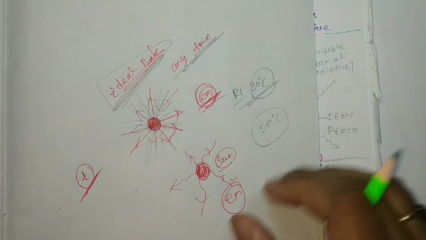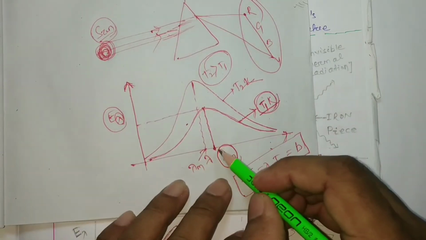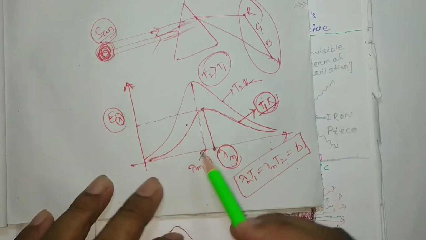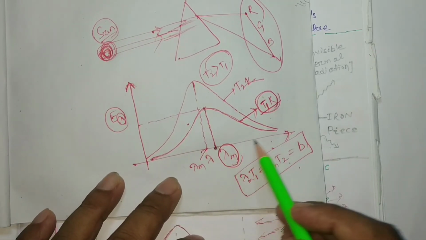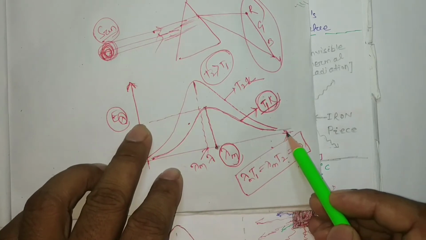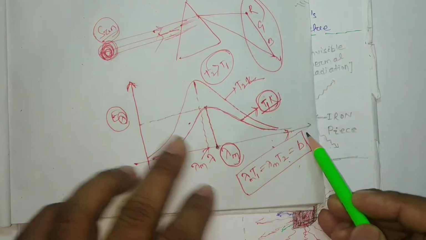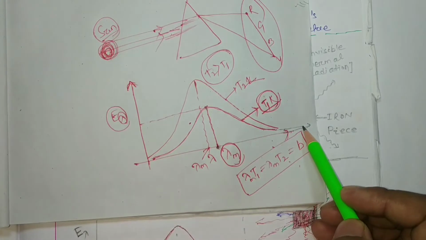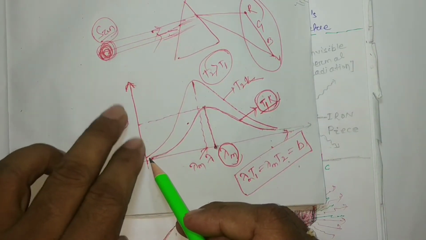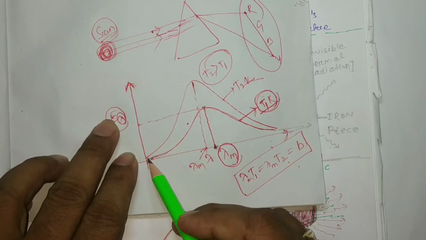That means here I explained that at a particular wavelength it will be maximum, but if we go for the higher wavelength, it will reduce its intensity, and at infinite wavelength it is supposed to be zero. And at zero wavelength also the energy intensity is supposed to be zero.